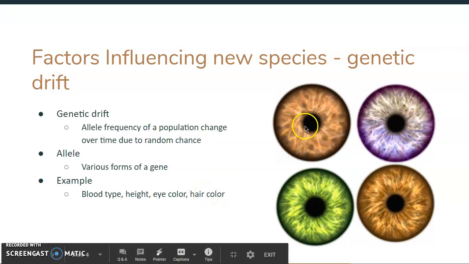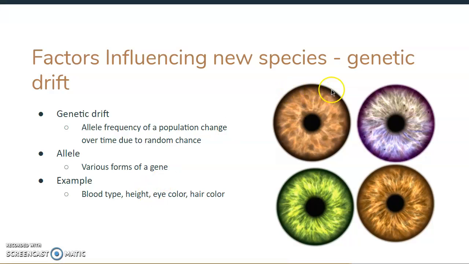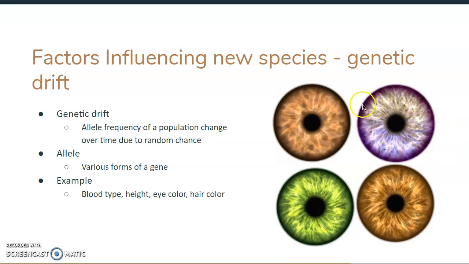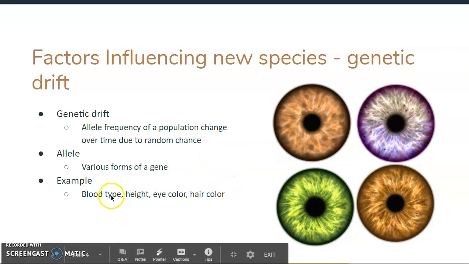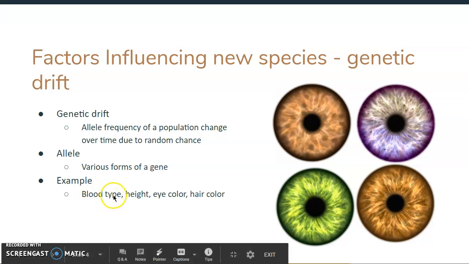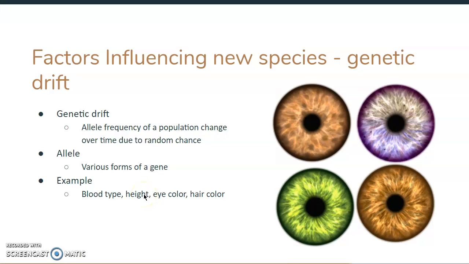Sometimes we can have a different eye color than our parents. A blue eye is actually a genetic mutation. By random chance we have a different allele than our parents, and so we can get a different eye color than them. The same goes with our blood type. Our blood types can be A, B, AB, or O, and they can all be positive or negative. Maybe we get a family member who's a lot taller than the rest of the family. That's because our allele had a random chance to change some.